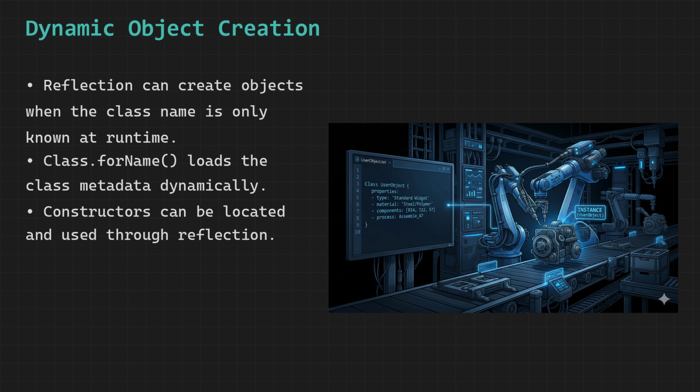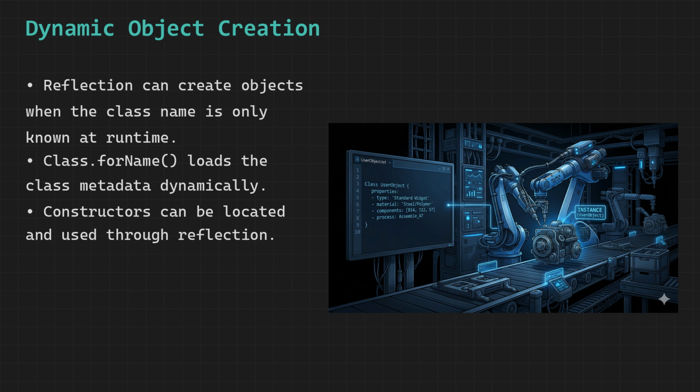At the center of this process is Class, which acts like a master blueprint or metadata container for any class in Java, and by using methods like forName we can search for a class using just its name in text form, and once we obtain this blueprint we gain access to its constructors, methods, and fields, giving us the ability to interact with it programmatically even if we had no prior knowledge of it at compile time.